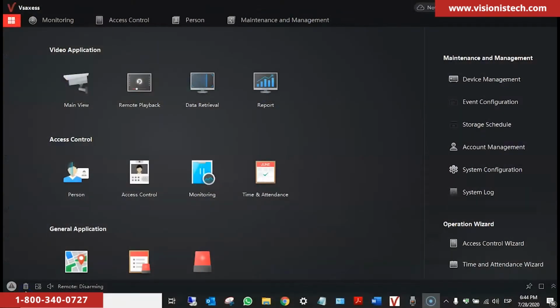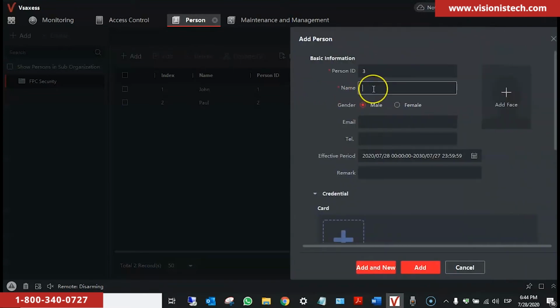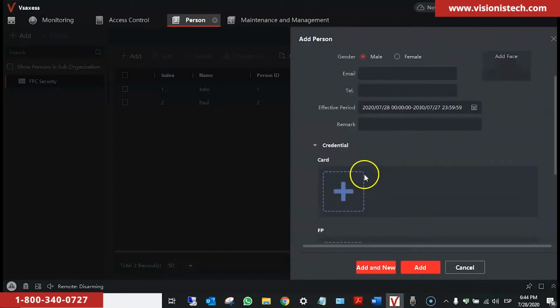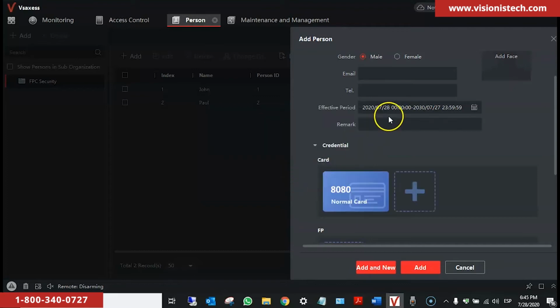Alright, now in this section, we will see how to properly add a PIN code. We go to Person. We're going to add a new person, so we click on Add. We type the name. In this case, we're going to name it PIN code. Then we're going to add a virtual card with a 4-digit PIN code. We use 8080 as a PIN code. We click on Add. We click on Add again.